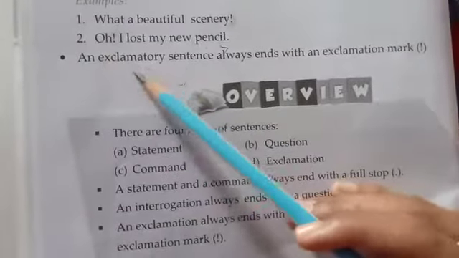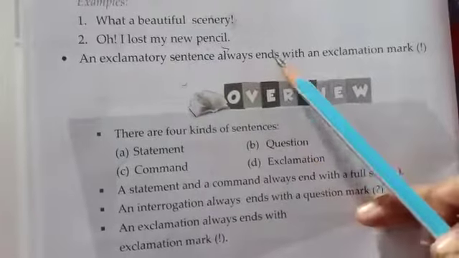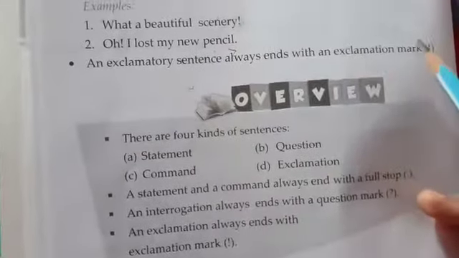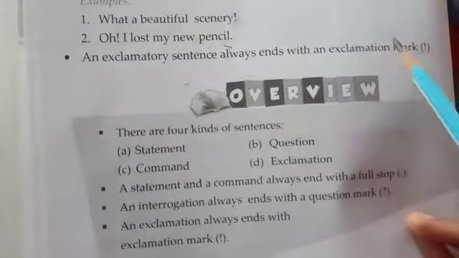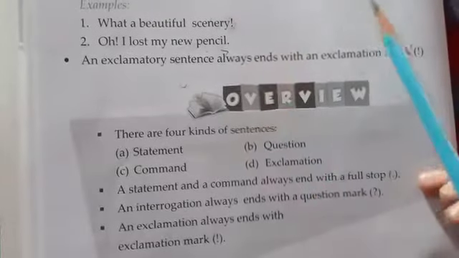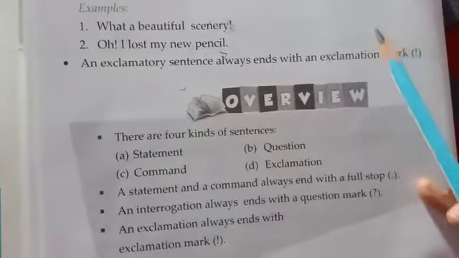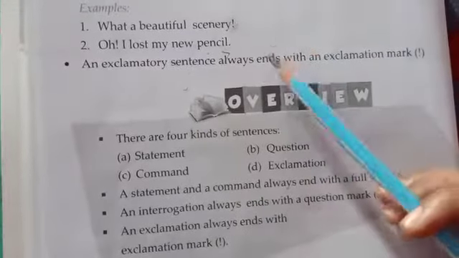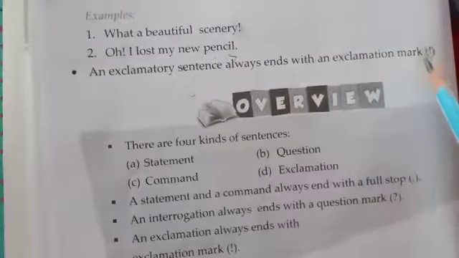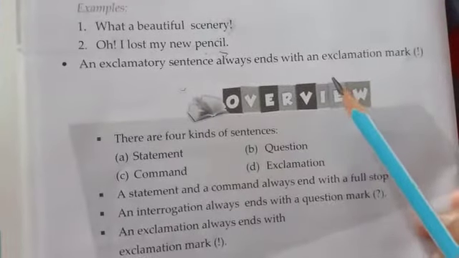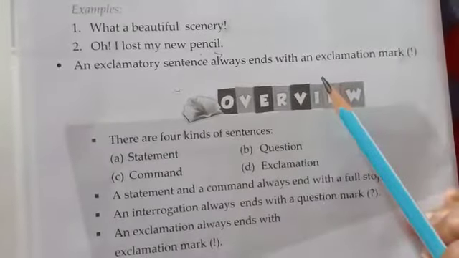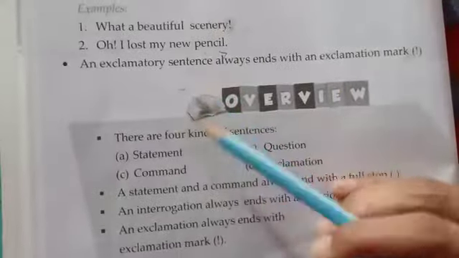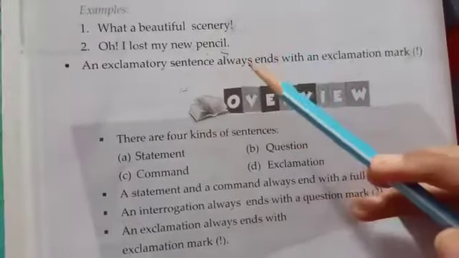An exclamatory sentence always ends with an exclamation mark. I've already explained that when a sentence is in the exclamation form, it has to end with an exclamation mark. It won't end with a full stop or a question mark, but it would end with an exclamation mark, so that we understand that this sentence is showing a certain kind of emotion or feeling.